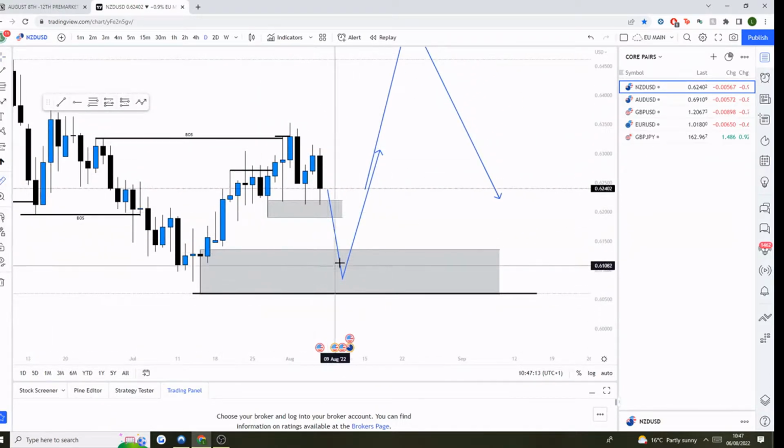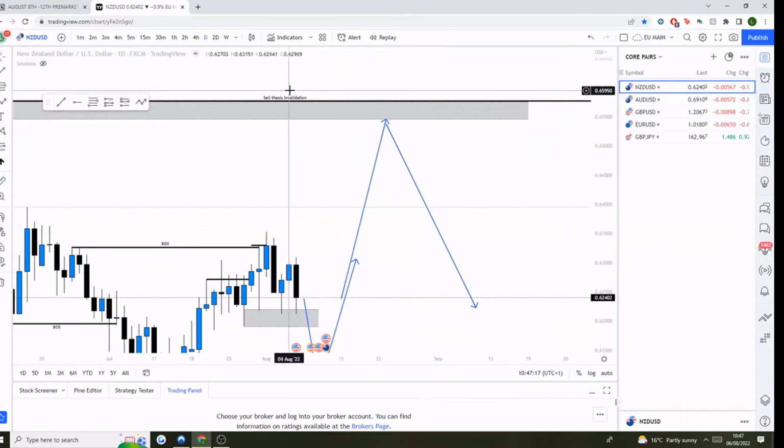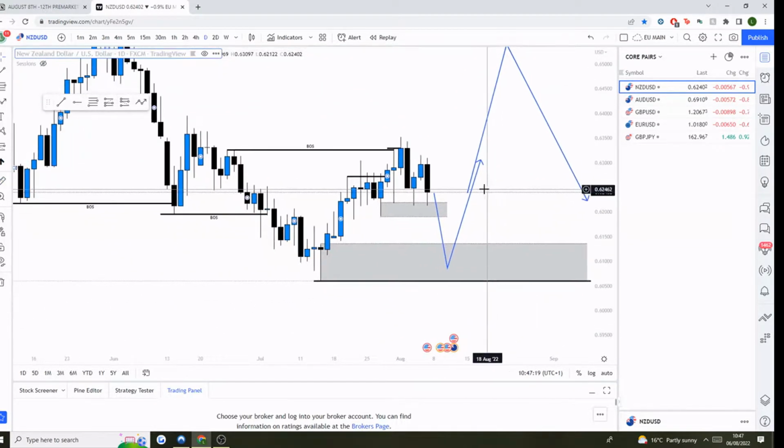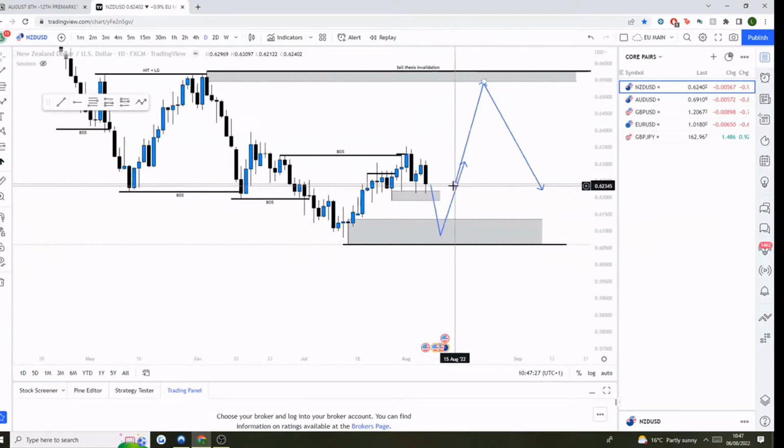But once we've reacted off it, we can see if we're then going to get that bullish follow through, and then that'll take us up here, or if we are then just going to be reacting off it and then maybe following through with the 4 hour to then break the low and take us into those new daily lows.